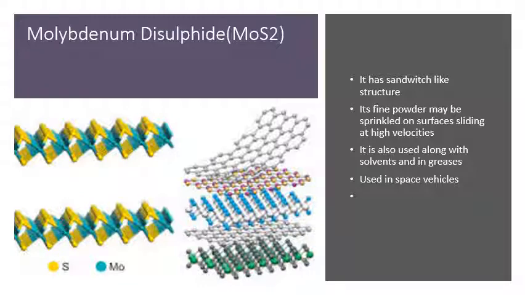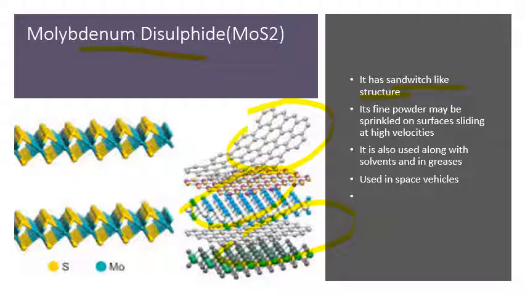The next solid lubricant is molybdenum disulfide. It has a sandwich-like structure in which the middle layer is molybdenum and the outer two layers are sulfur.